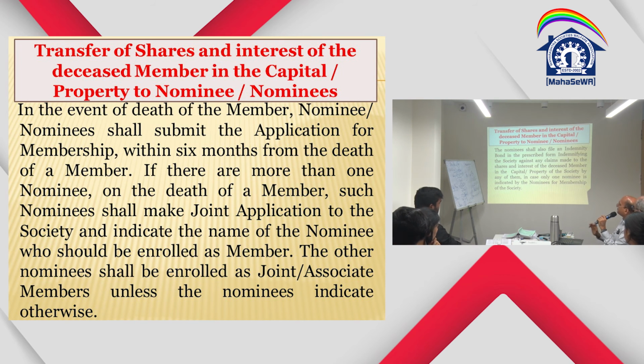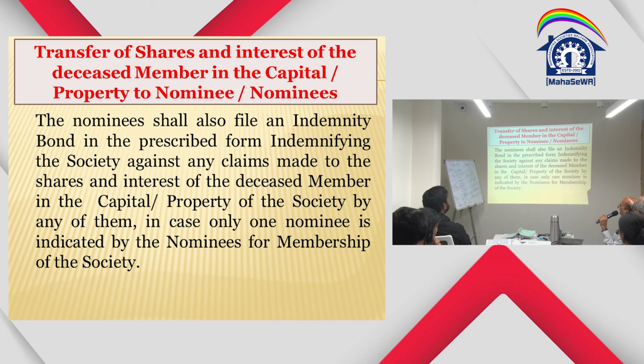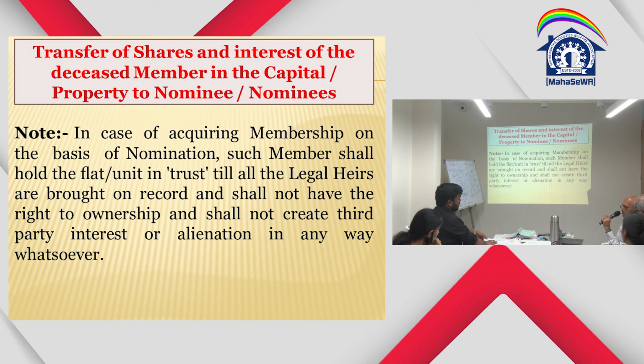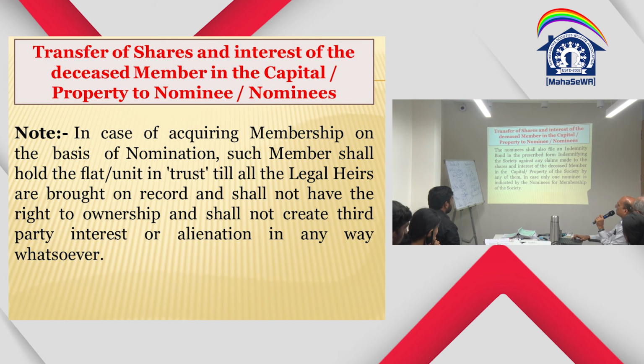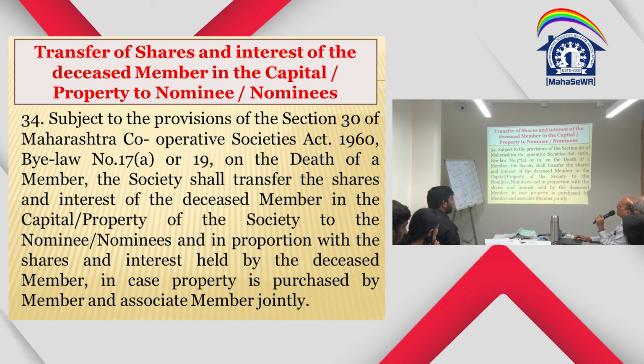Now let us proceed. The nominee shall also file an indemnity bond in the prescribed form, indemnifying the society against any claims made to the society on the shares and interest of the deceased member in the capital property of the society. ठीक है? So there will be an indemnity bond in trust, that is provisional member, until the legal heirs are brought on the record, and shall not have the right of ownership and shall not create third party interest or alienation in any way whatsoever. So this is about bylaw number 34, admitting the provisional member.